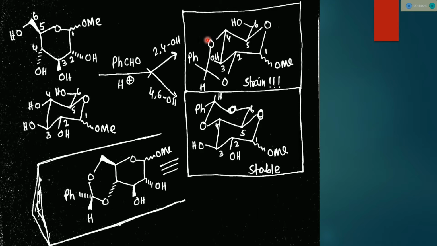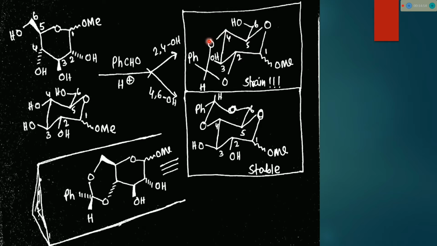In this structure, see, this six-member ring is a highly strained six-member ring. After reacting with benzaldehyde, this 2, 3, 4, one OH, this OH, react with benzaldehyde to form a six-member ring. These are the new six-member ring.